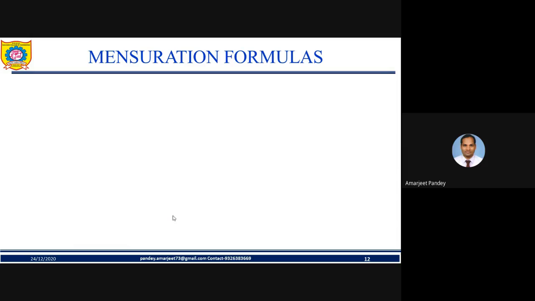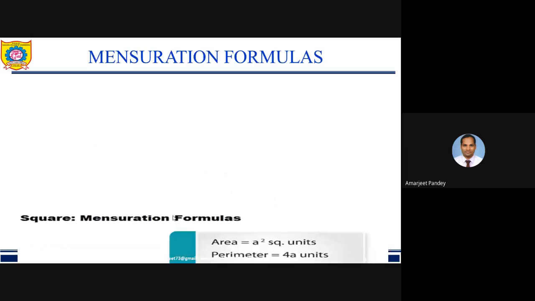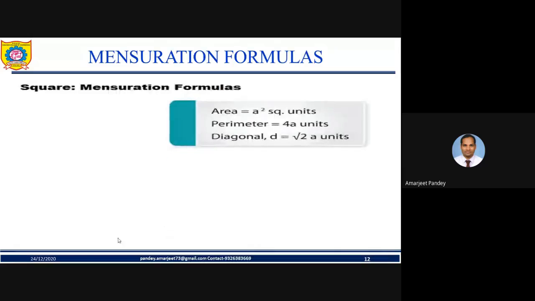Okay, now let's discuss an important formula again. Square, as I already discussed with you, area is given as a square, where small a is representing the side of a square. Whatever the unit is given. Perimeter, we all know, is the sum of all sides, my friend. A square has 4 sides, so it will be 4 into a. Are you getting? Very important.